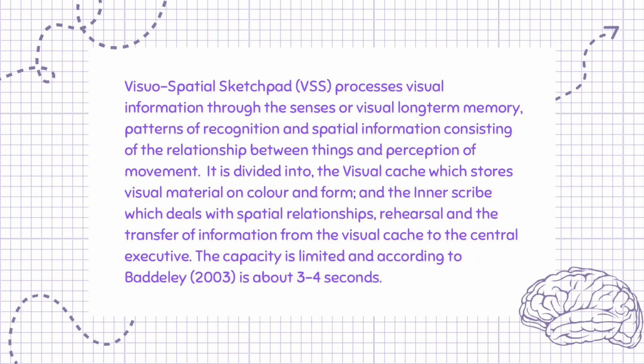The visuospatial sketchpad processes visual information through the senses or visual long-term memory, patterns of recognition, and spatial information, consisting of the relationship between things and perception of movement. It is divided into the visual cache, which stores visual material on color and form, and the inner scribe, which deals with spatial relationships, rehearsal and the transfer of information from the visual cache to the central executive. The capacity is limited and, according to Baddeley, 2003, is about 3 to 4 seconds.